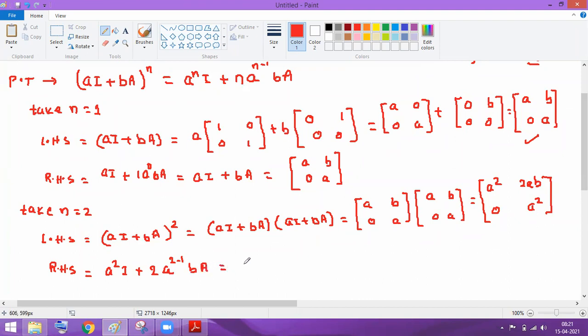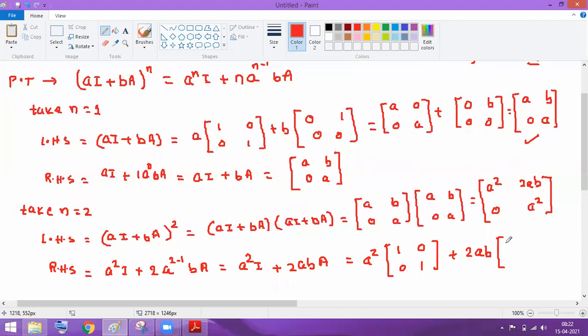Now, if you solve this, you will get a square into I plus 2. 2 to the 2 minus 1 is 1. So 2ab into capital A. Okay. Now, if I calculate this matrix, a square will be as it is. After that, I can take the identity matrix as 1 0 0 1. You see this is the identity, so in its place we will put 1 0 0 1. And after that, I will take plus 2ab and whatever the A matrix is.